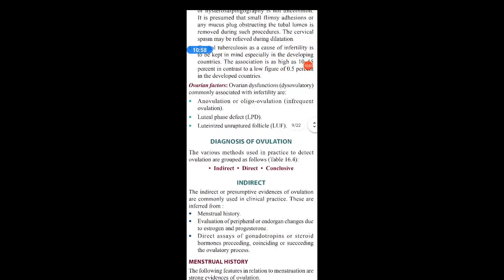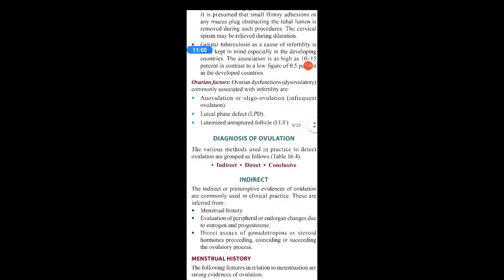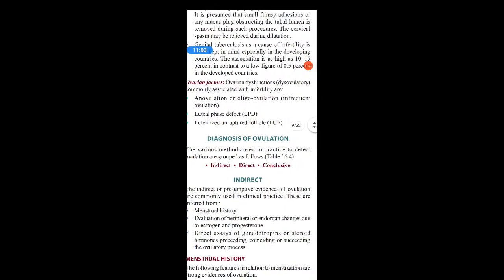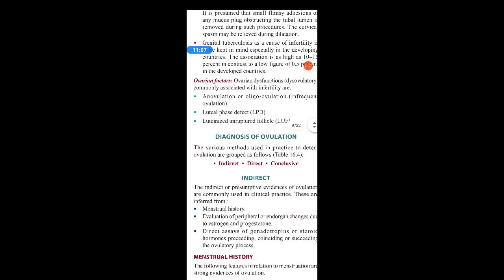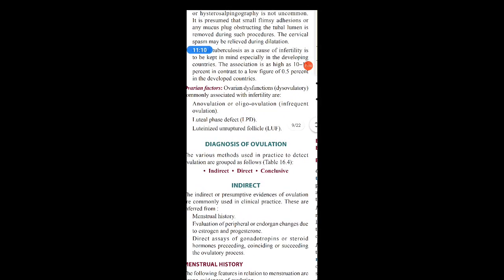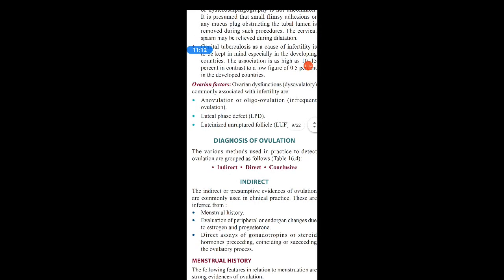Ovarian dysfunction or dysovulation is commonly associated with infertility. There are three main things in the ovarian factor. One is anovulation or oligoovulation. Oligoovulation means infrequent ovulation. Ovulation is supposed to occur every month, that is every 28 to 30 days. But in anovulation, ovulation is not occurring at all, and in oligoovulation, ovulation is infrequent, meaning it is occurring but not regularly, or not monthly.